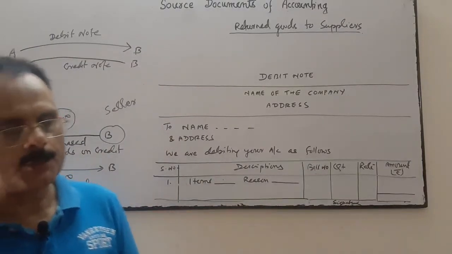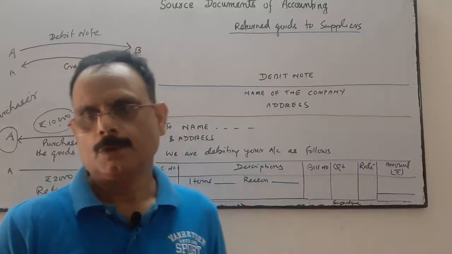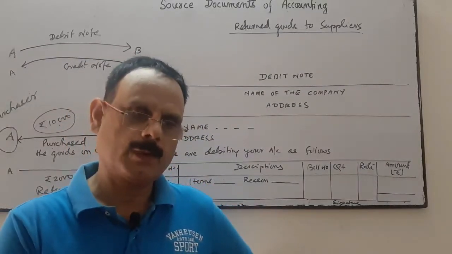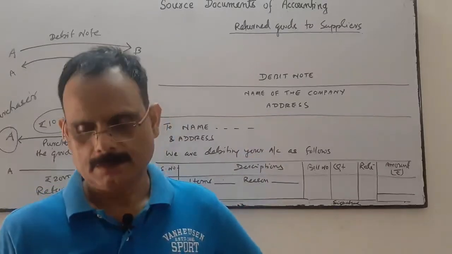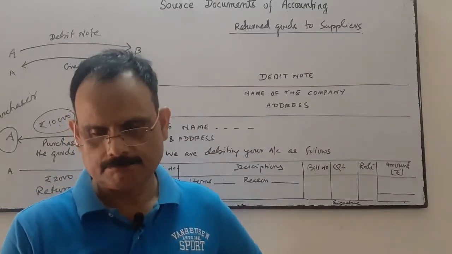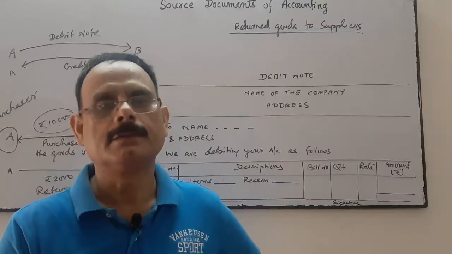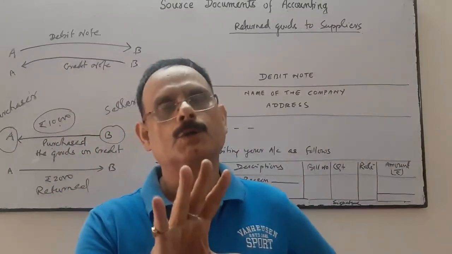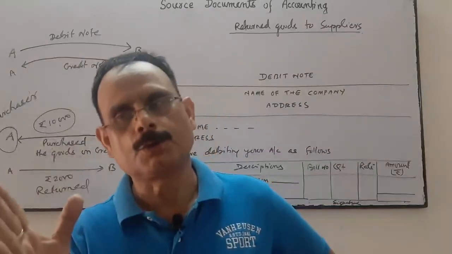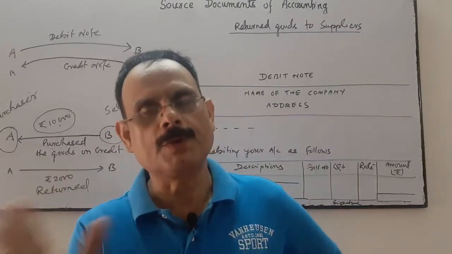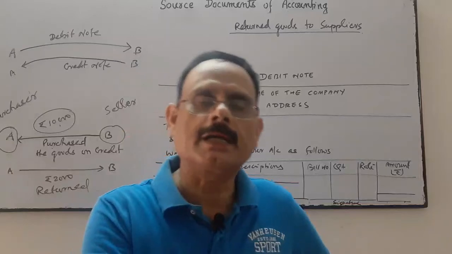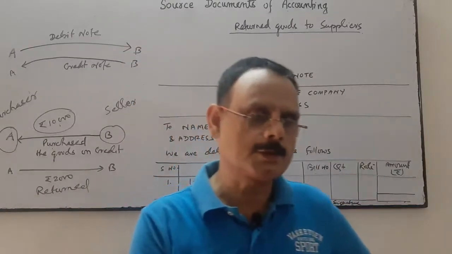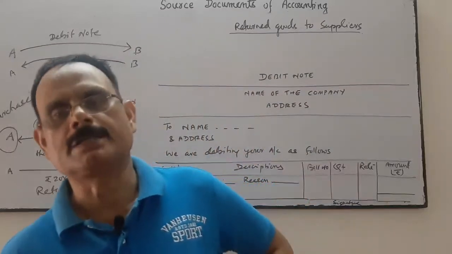Debit note and credit note are also used when, while making the bills, the amounts are calculated wrongly and the totaling is wrong. It may be overcasting or undercasting.